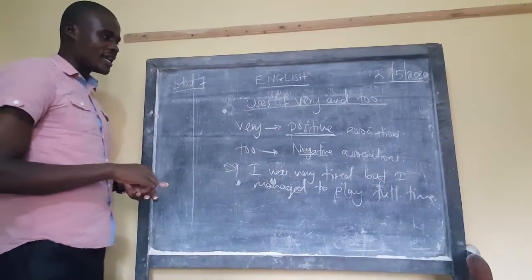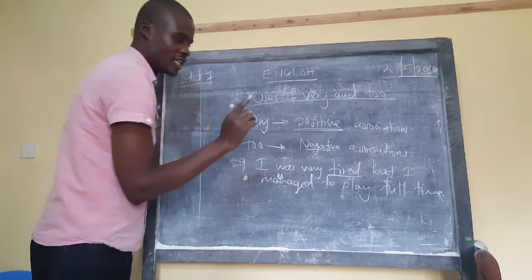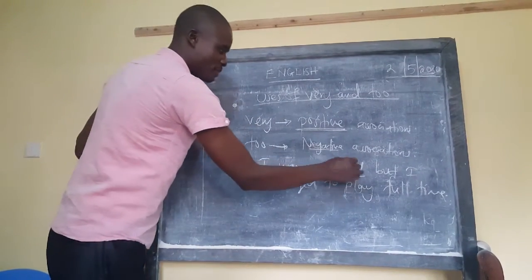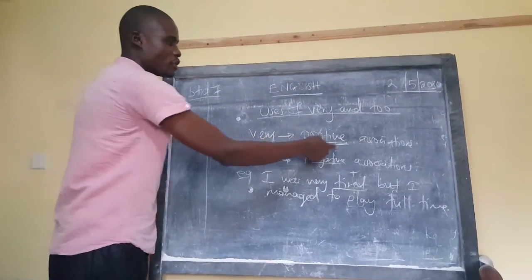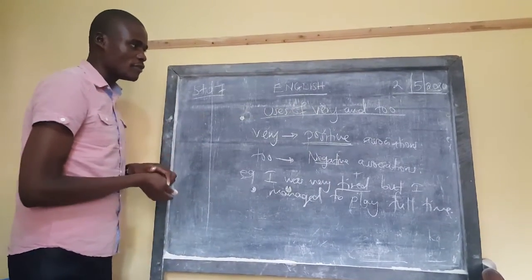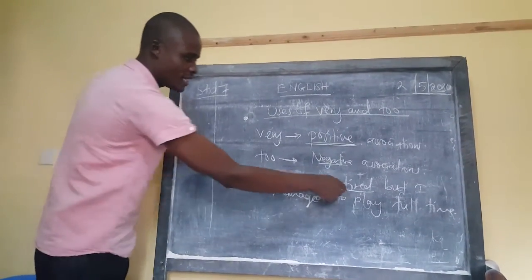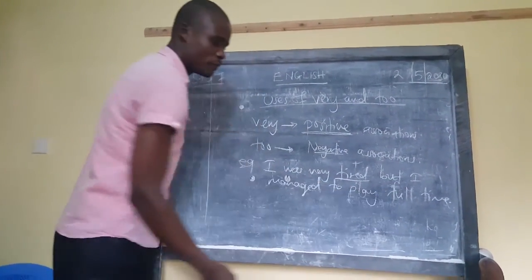I was very tired. Look at that, learner. So this one, the word tired here is not negative. I am very tired. It's just a positive word. That's why we talk of very is used to associate something positively, in positive association. So I was very tired, but I managed to play full time.